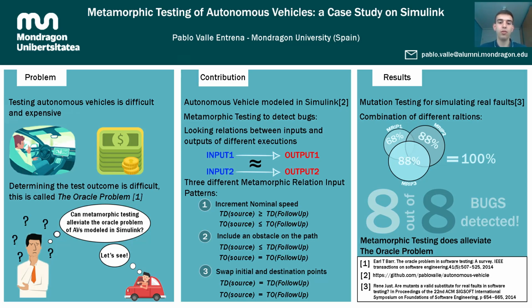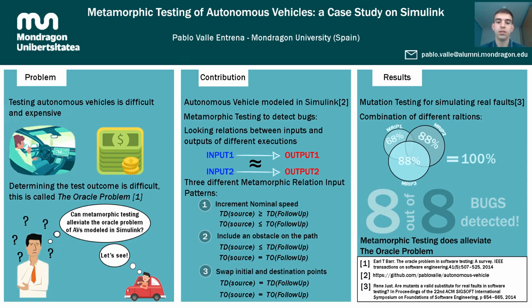To assess the fault revealing capability of the defined metamorphic relations, mutation testing was used, as it has been demonstrated to be a good substitute for real faults. We generated a total of 8 mutants, and the amount of mutants was not large because each test takes a long time to be executed. Notice that, however, the amount of mutants is similar to those used in other testing studies where Simulink models are used.